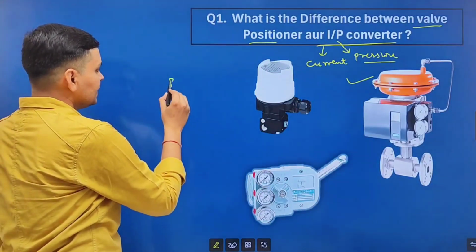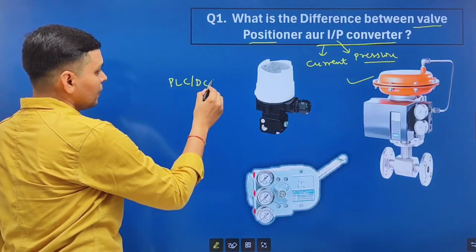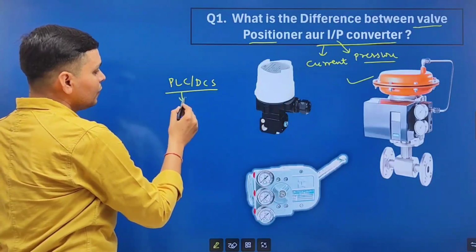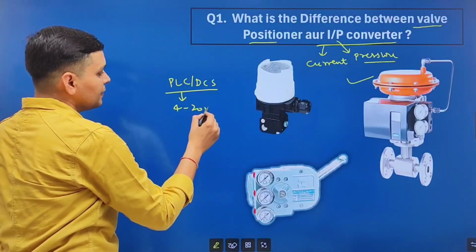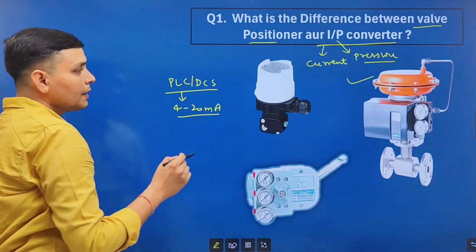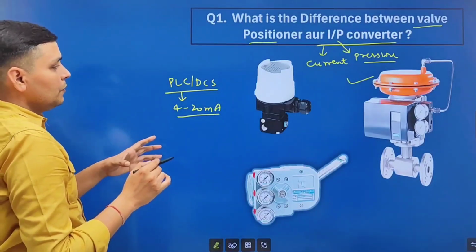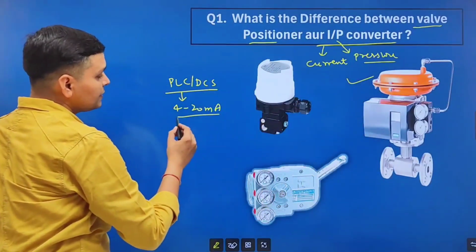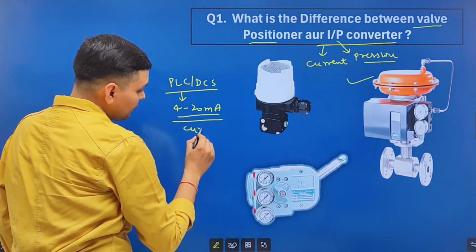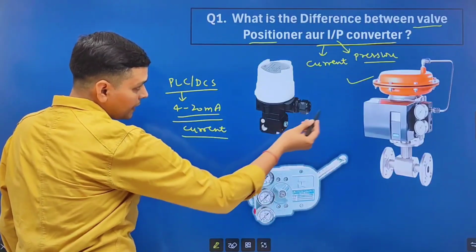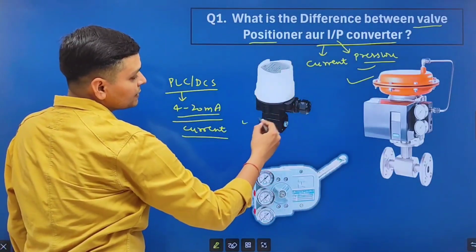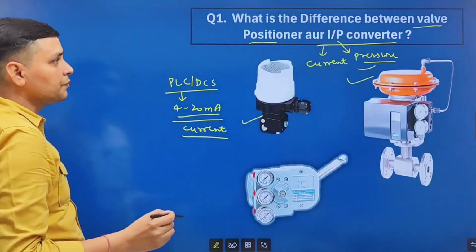When we use PLC, DCS or PID controller to operate a control valve, then a 4 to 20 milliampere signal is sent. Now the control valve is operated by pneumatic signal. So we need to change this current signal into pneumatic or pressure signal. So we need an I2P converter. It is an I2P converter.